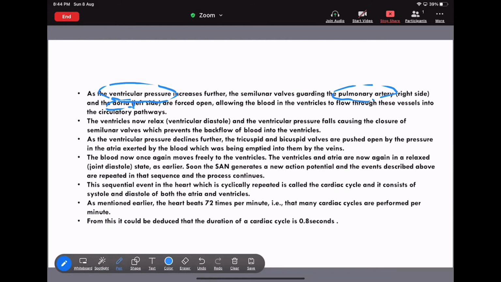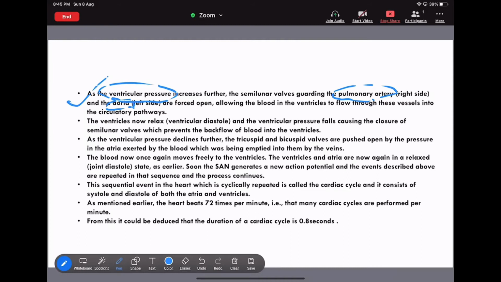Always remember, at the time of atrial contraction, there will be closing of the semilunar valve. But at the time of ventricle contraction, there will be opening of the semilunar valve. The semilunar valves are of two types: one is the pulmonary valve, second one is the aortic valve. The pulmonary valve is guarded by the pulmonary artery, whereas the aortic valve is guarded by the aorta. Because of this opening of the semilunar valve, the blood flows inside these blood vessels towards the circulatory pathway.